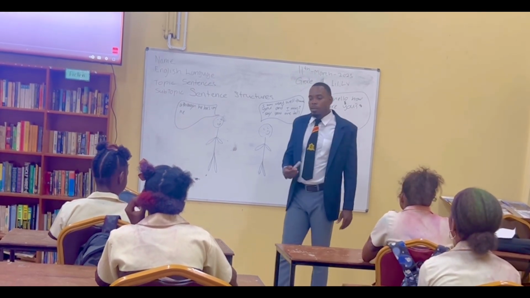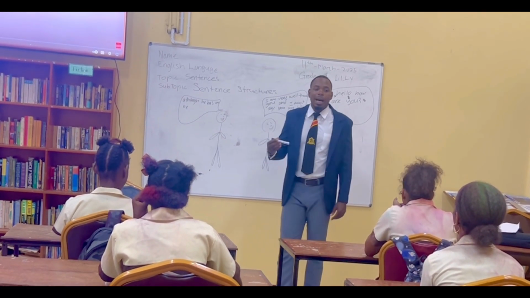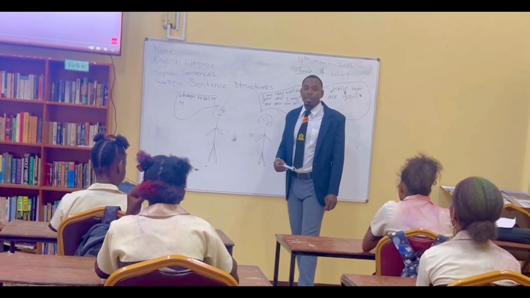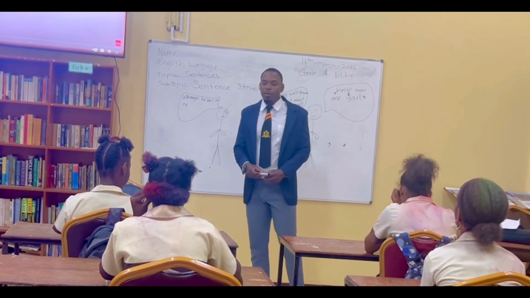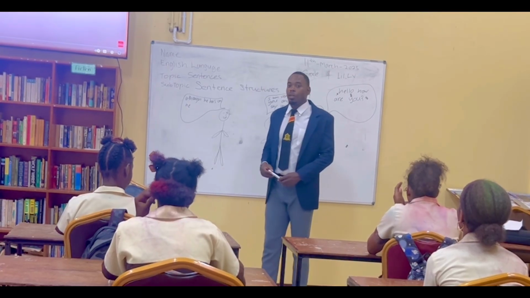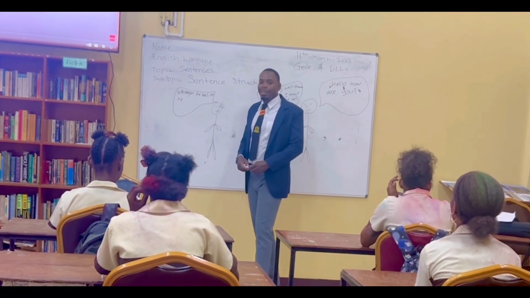The second sentence you have, I am a boy, but she is not. So you have the conjunction there, but she is not.